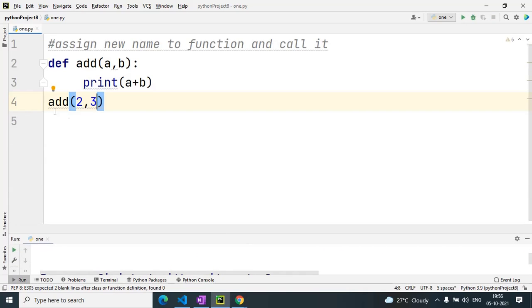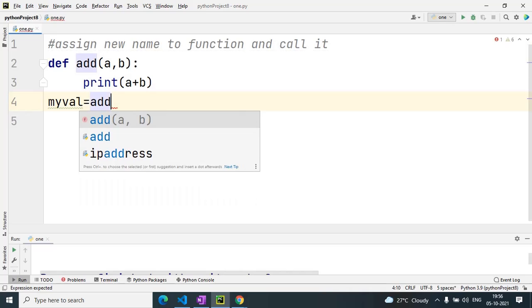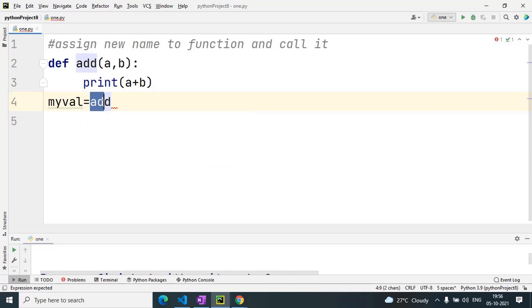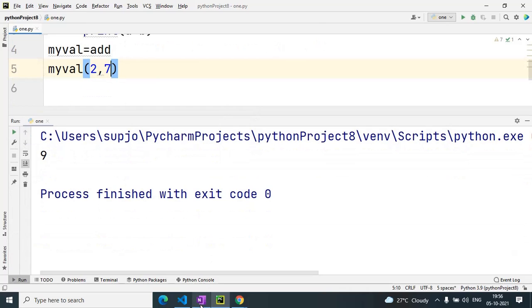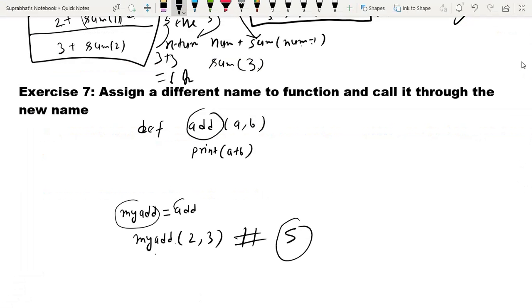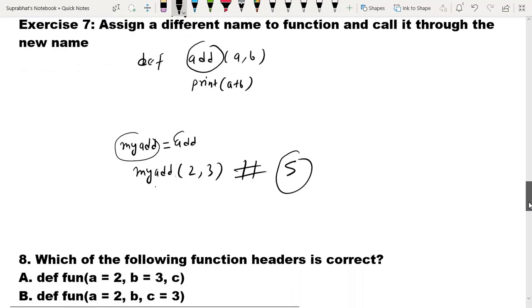But the question is, we have to give a new name to this function. So I have given a new name, that is myval. I have given equals to the function's old name; this is the old name, and this is the new name. Then I will call myval 2 comma 7, and it will work in the same way and the output comes. Understand this, or any doubt? Understand?